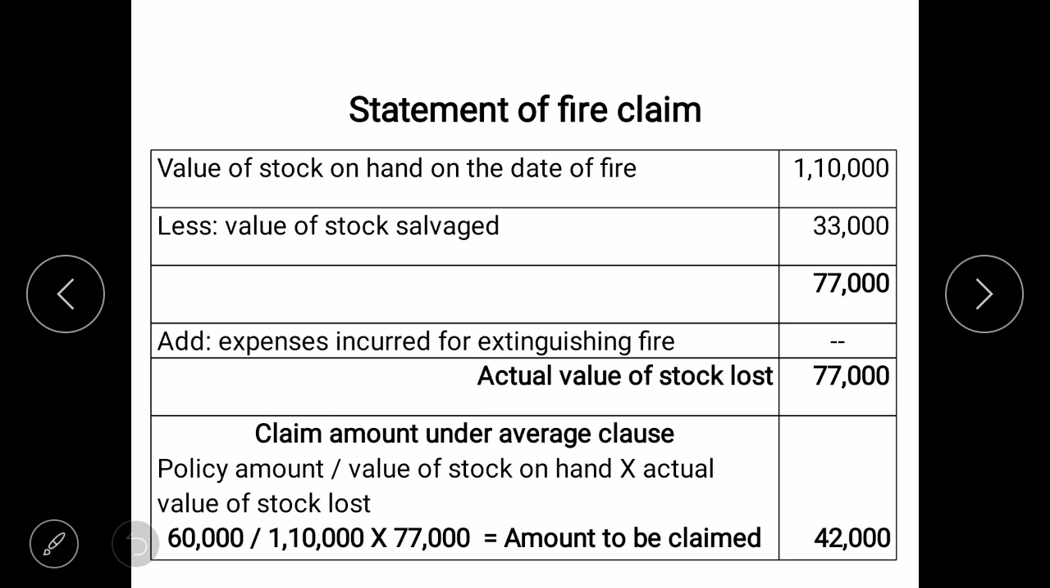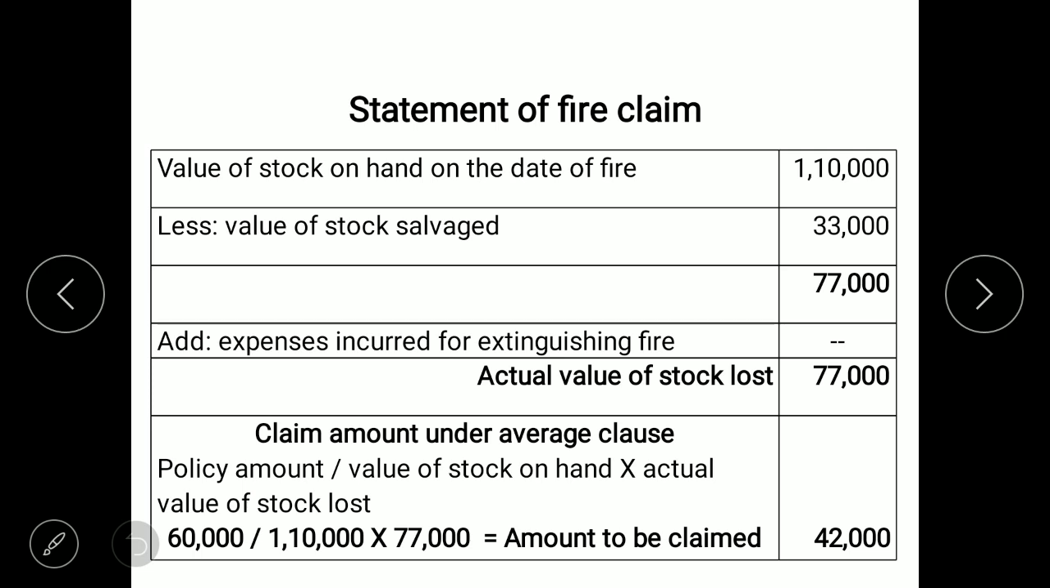Statement of fire claim. First thing to be considered, value of stock on the date of fire 1,10,000 minus value of stock salvaged given in the question 33,000. So we get the amount 77,000. To this we need to add expenses, but expenses are not given in the question. So the value of stock which is lost is 77,000. In the question, we are asked to find the claim amount under average clause.